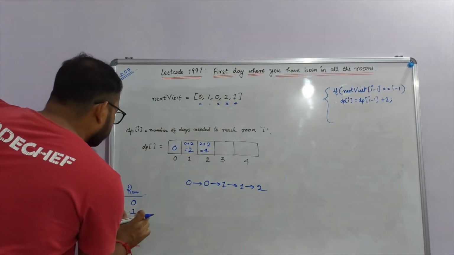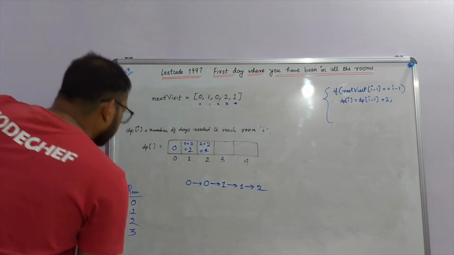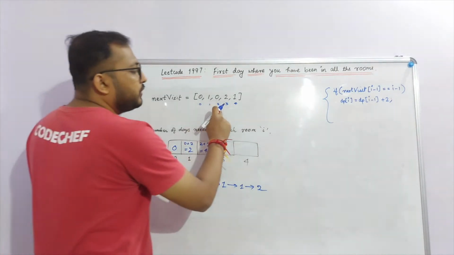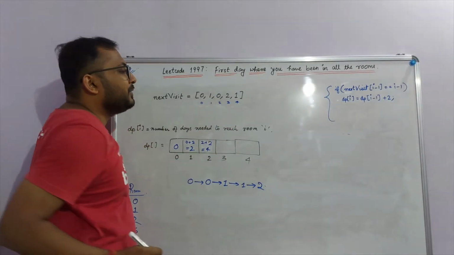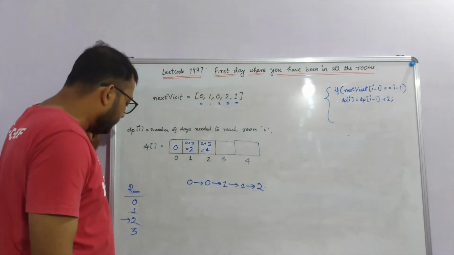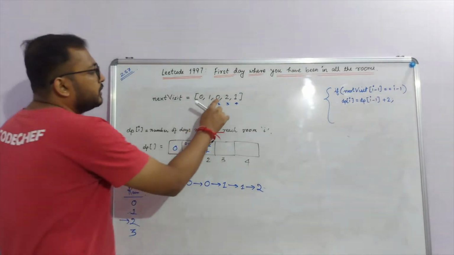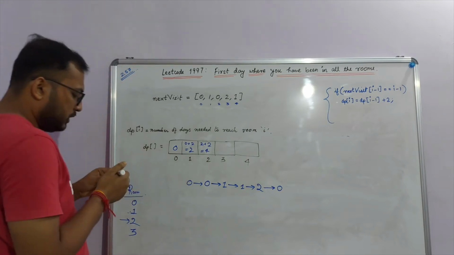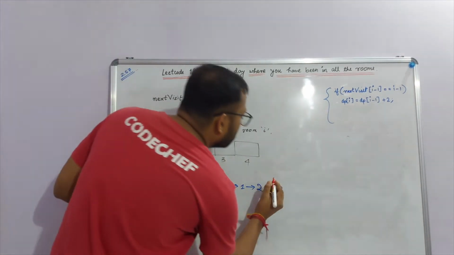Let's move ahead. I now go to room number 3. Now I check next visit of 2. Next visit of 2 is 0. These two values are not the same. So let's see how we can calculate the answer for this. Next visit of 2 was 0, room number 0. So I made a transition from 2 to 0. Let's mark this as plus 1.